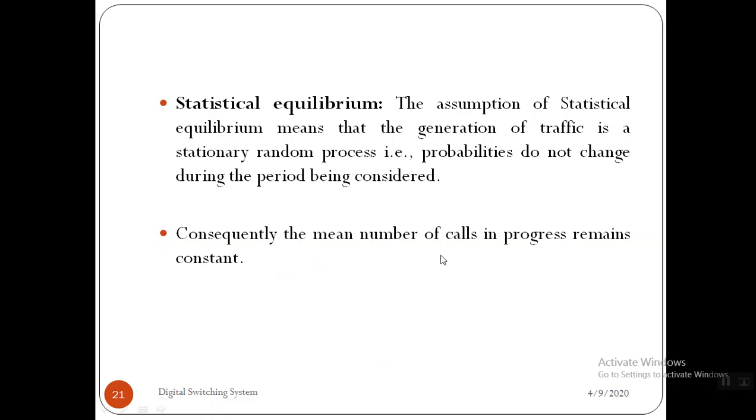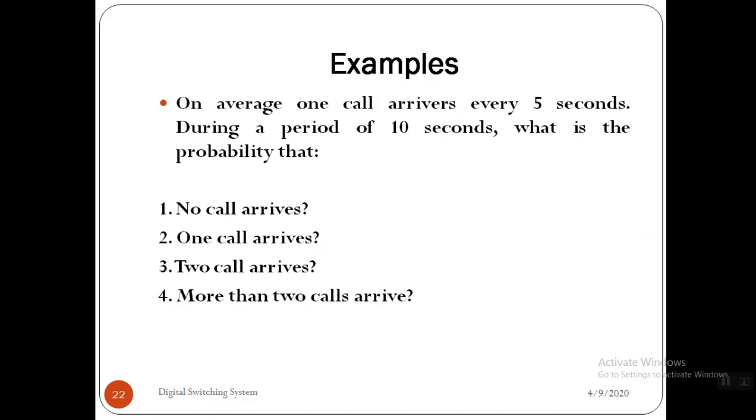So consequently, the mean number of calls in progress remains constant, right? Whatever the mean number of calls in progress during that considered period, all are constant. Actually, they are not constant. They are going to vary. But this is an assumption before going to the mathematical model. So we are supposed to consider statistical equilibrium, right? The probability is a stationary random process. It is not going to vary, right? So let us solve some examples based on these two equations regarding the pure chance traffic.